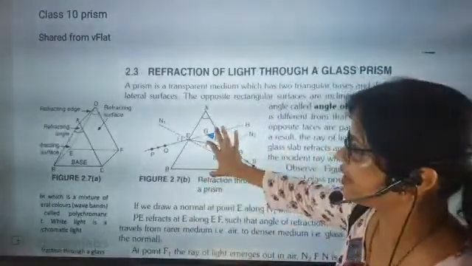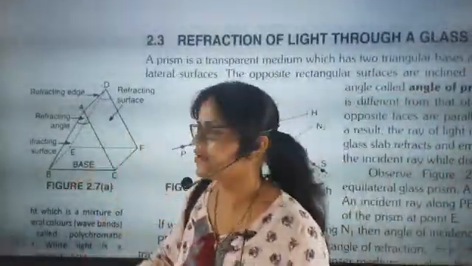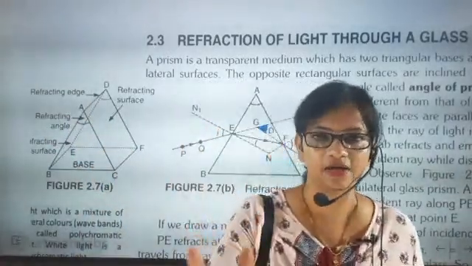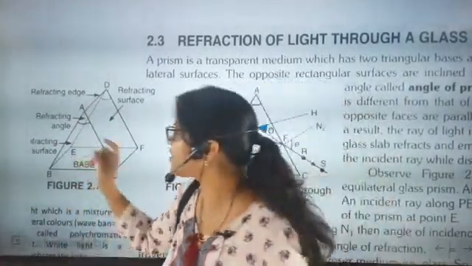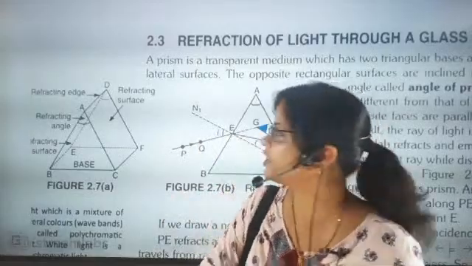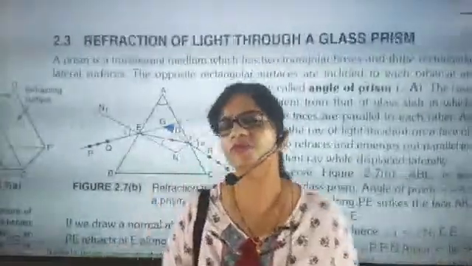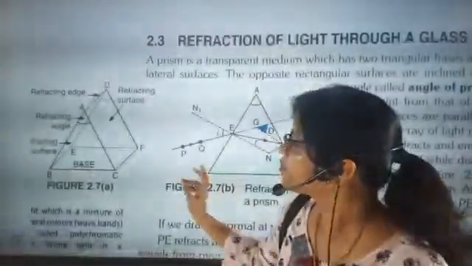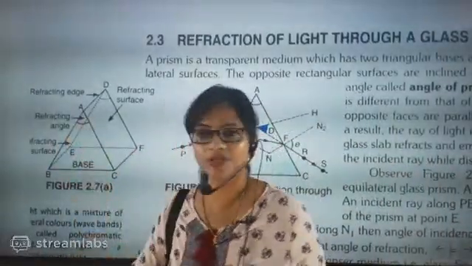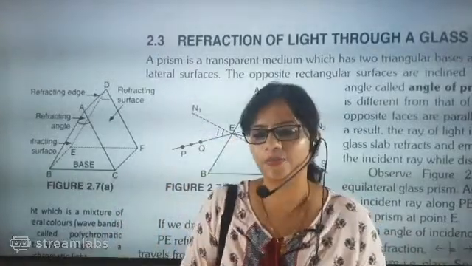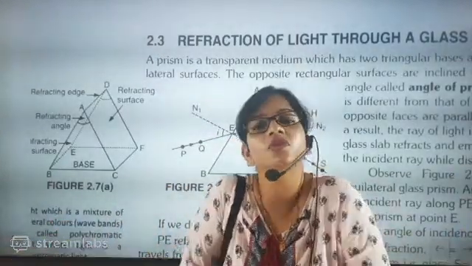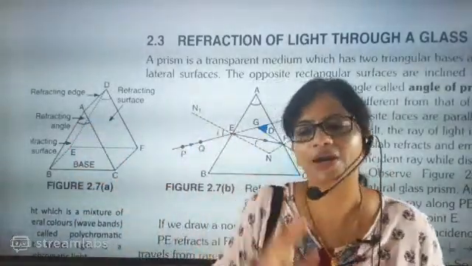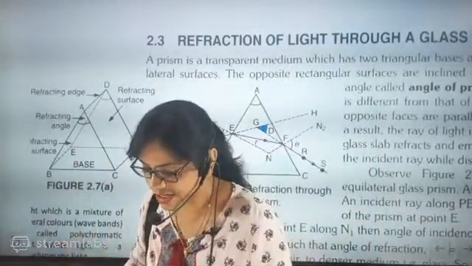Okay, now beta look here. First we will try to clear everything here only. So 2 refracting surfaces, 2 triangles, equilateral triangles. Which type of triangles, beta? We are going to take equilateral triangles, or some other triangles also we will be taking, where the width we are going to change. We will see that part. Right now, if we are talking about an equilateral triangle prism, then the angle of the prism will always be 60 degrees. That part is a different part. We are going to discuss that also.